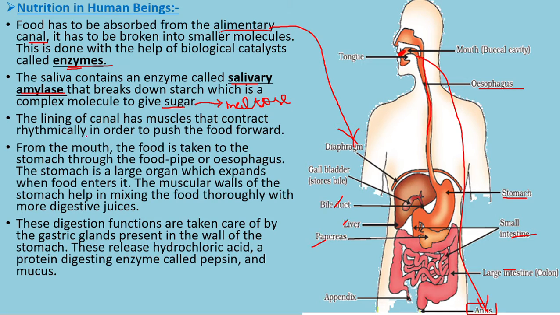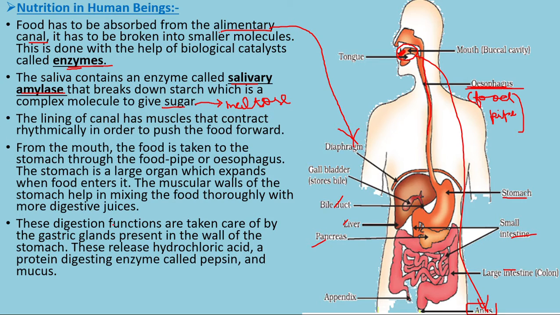From the mouth, the food is taken into the stomach through the food pipe. It says that the food is taken from the buccal cavity to the stomach with the help of the food pipe, that is the esophagus, or you can say food pipe.